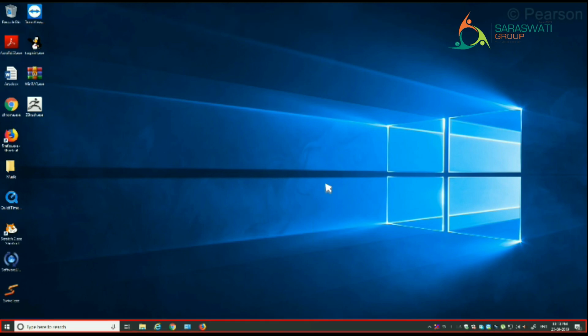Now, let's move to the bottom part of the screen. Here, you will notice a number of icons placed in a horizontal strip. This is known as the taskbar. The taskbar comprises a number of sections, each with a distinct function.